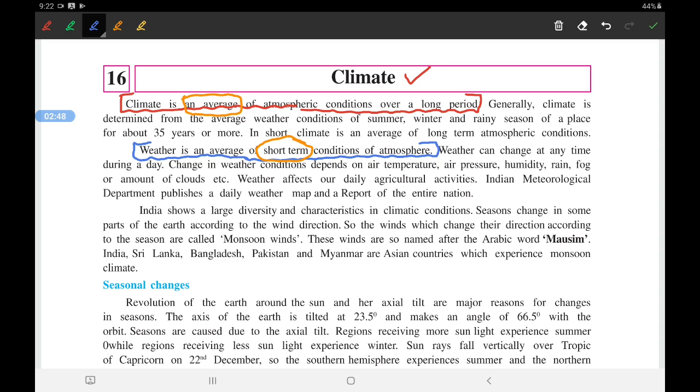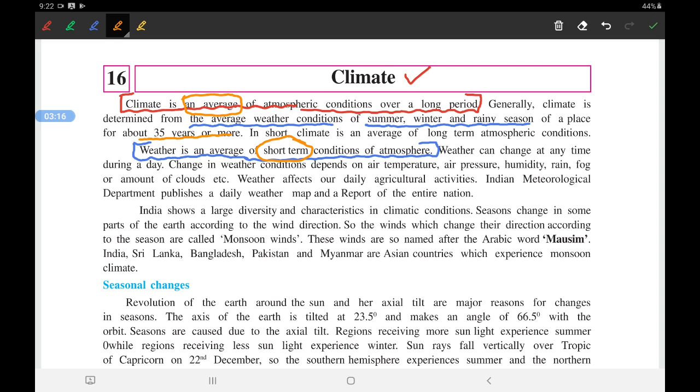It is determined for the average weather condition of summer, winter and rainy season of a place for about 35 years. See, at least for 35 years, if the same condition remains there, same means not always hot, not always cold, but the average condition, if the pattern remains the same, then that can be told as the climate of that particular place.